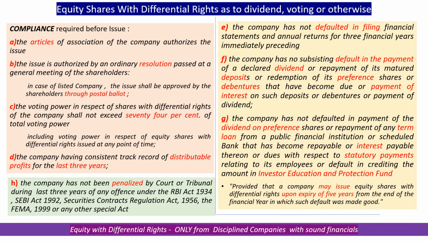Just to have a look at the thing, the article should provide for it, a resolution has to be there, or it should be through a postal ballot. It cannot exceed 74% of the total voting power. Distributable profit should be there for 3 years in terms of its filing, payment, repayment, and court penalty. It should be a clean company before it issues differential rights shares.